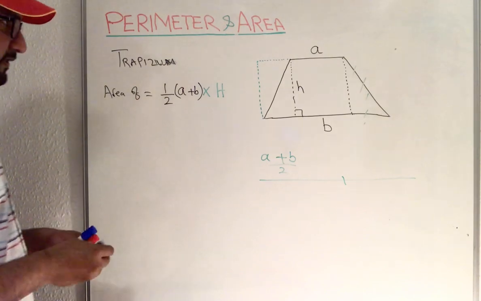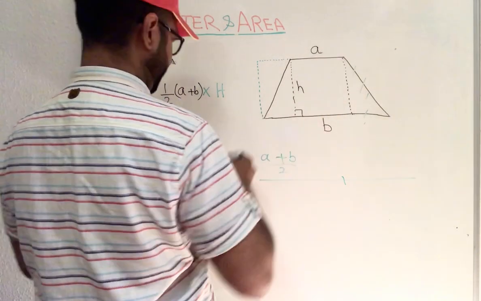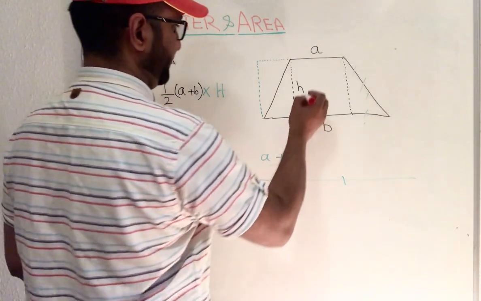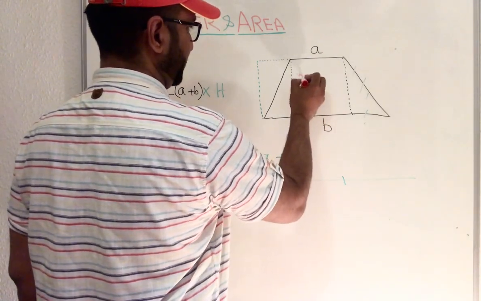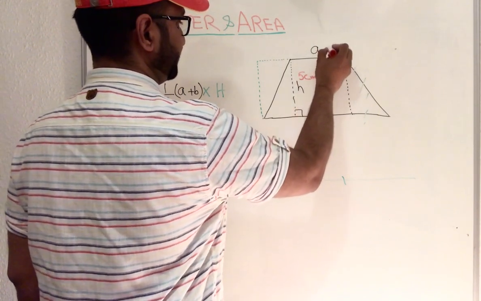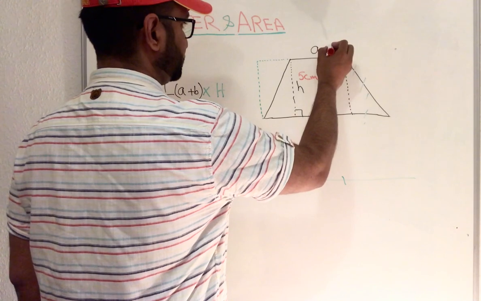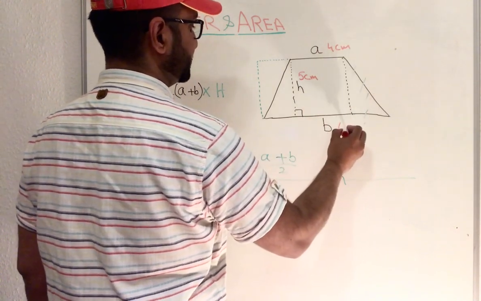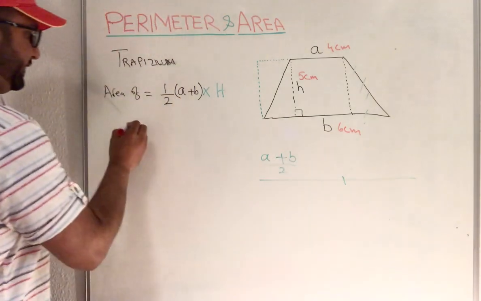If we give numbers, if the perpendicular height is 5 centimeter, a is 4 centimeter and b is 6 centimeter, then how to find it?